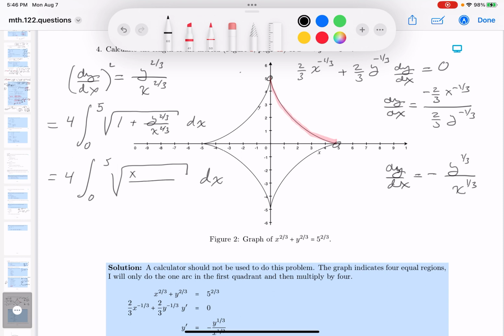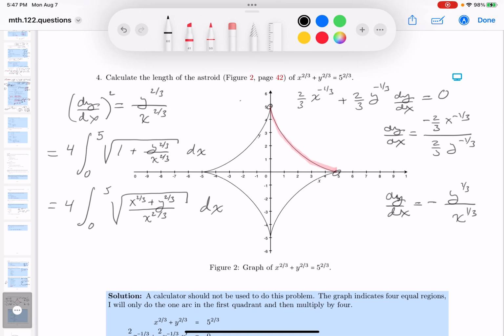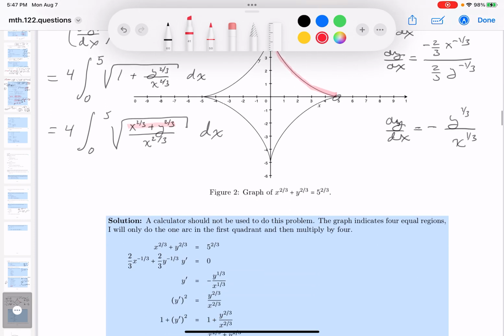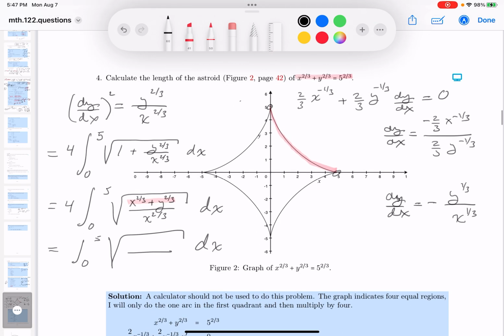You get x to the 2/3 plus y to the 2/3, and this is going to be over x to the 2/3. Now, I realize sometimes that looks worse than what you started with, but the bottom line is I know something. I know x to the 2/3 plus y to the 2/3 is 5 to the 2/3. Let me write that down for you.